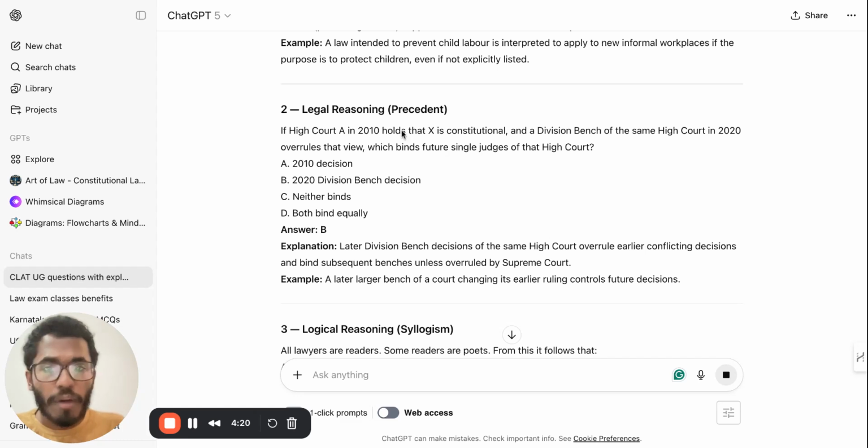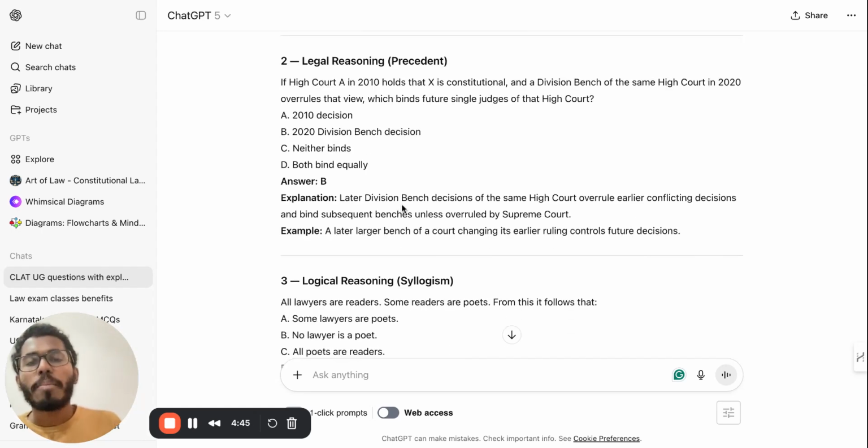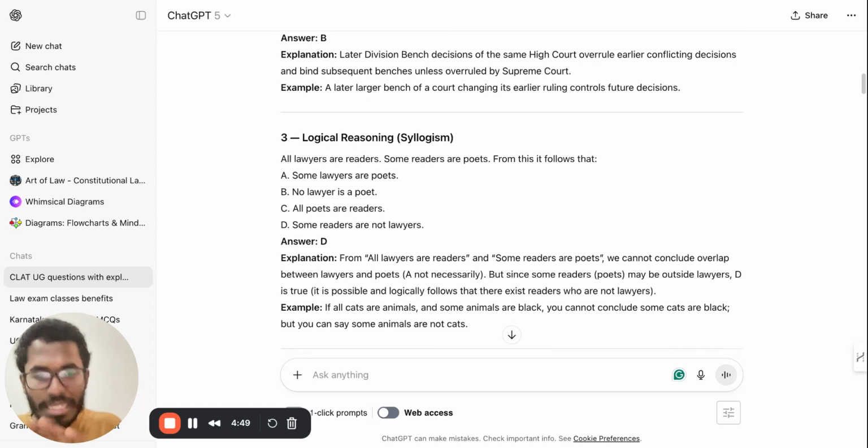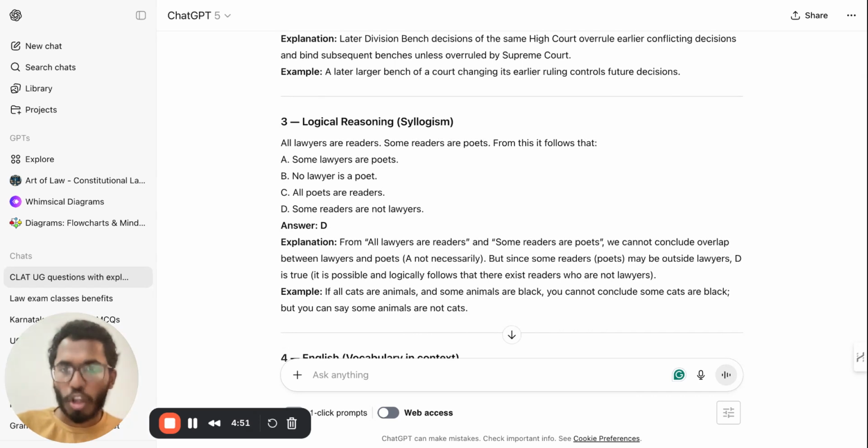Here, if you observe, if High Court A in 2010 holds that X is unconstitutional and a division bench of the same High Court in 2020 overrules that view, which binds future single judge of that High Court? Answer is B, 2020 division. Obviously, if in 2010 they decided it as constitutional and later in 2020 they overrule it, then the 2020 decision only will be followed. Why? A larger bench of the court changing its earlier ruling controls the future decisions. Very simple as that. So now next is about logical reasoning.